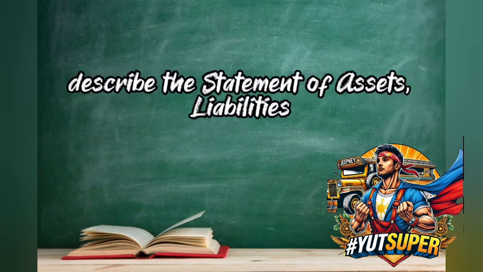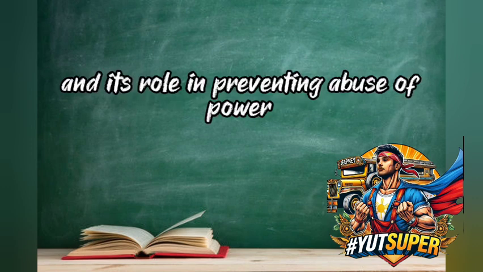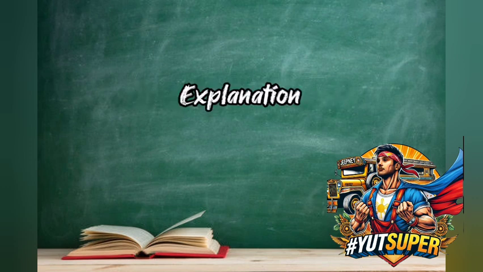10. Describe the Statement of Assets, Liabilities, and Net Worth, SALN, and its role in preventing abuse of power. Answer. SALN is a public document showing an official's finances. Explanation. It helps track unexplained wealth, promoting transparency and accountability.